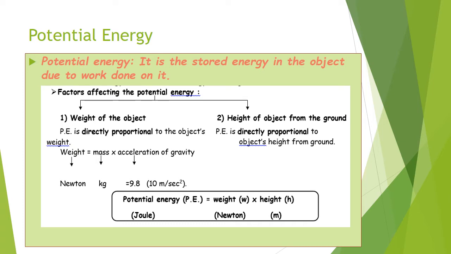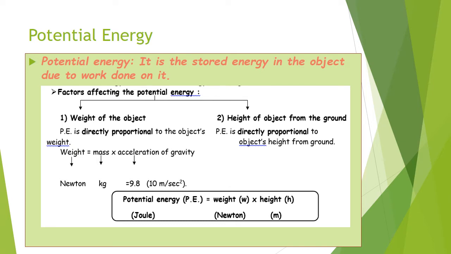Height of the object from the ground: potential energy is directly proportional to the object's height from the ground. So potential energy is directly proportional to the weight and the height, because by increasing height, potential energy increases, and by increasing weight, potential energy increases, and vice versa. So we can conclude the rule of potential energy: potential energy equals weight times height.